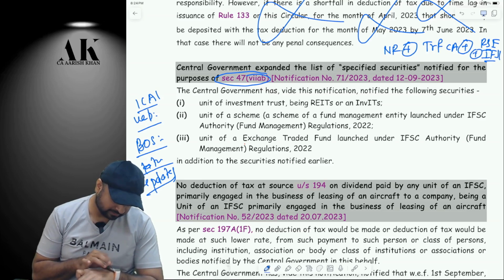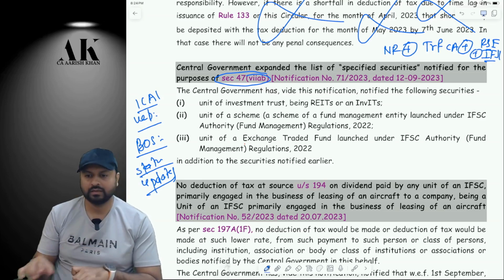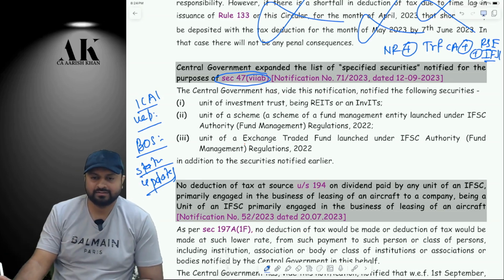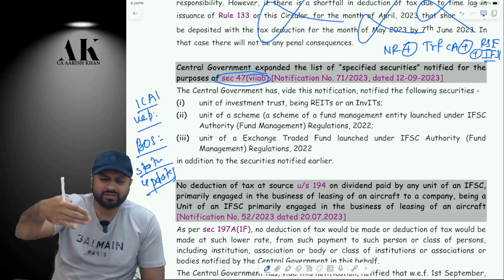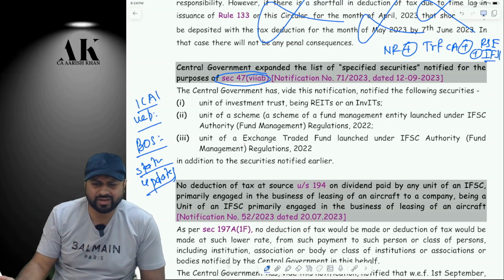Have you seen that? Or at least reply, yes sir. There you can see there are certain assets which are mentioned in point number 1, 2, 3, 4, etc.